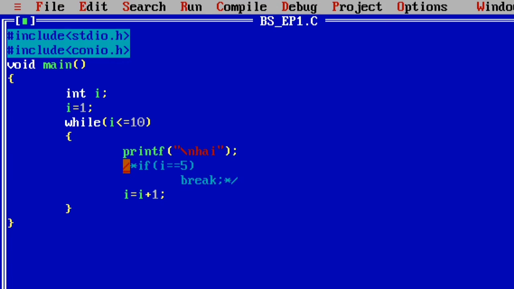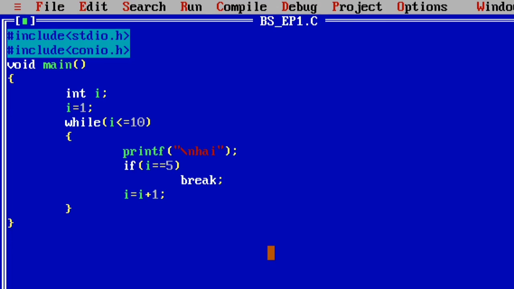Now I am removing the commenting method from these two lines. What will happen now? These lines are physically present and logically present. That means in the execution also, these two lines are now executed by the compiler. Now I am saving with F2. Okay, I am compiling the program and executing the program. Now see the result.